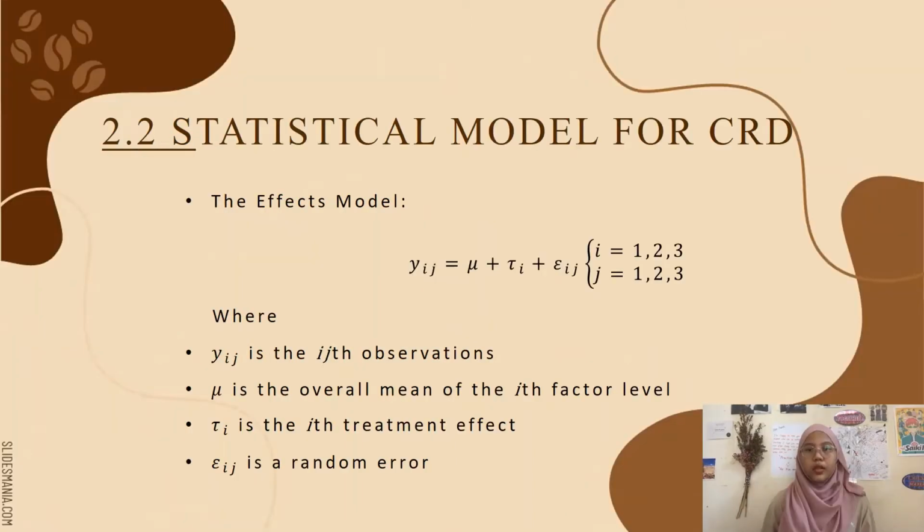Now, for the statistical model for CRD, the model for the data is Yij equals mu plus tau i plus Eij, where i equals 1, 2, 3 since the number of treatments is 3, and j equals 1, 2, 3 because the number of replications is also 3, where Yij is the ij observation that represents the response, mu is the overall mean of the ith factor level. Factor level is known as treatment, so mu is the overall mean of the treatments. Tau i is the ith treatment effect. Lastly, Eij is a random error. As usual, we assume there will be a random error every time we conduct an experiment.